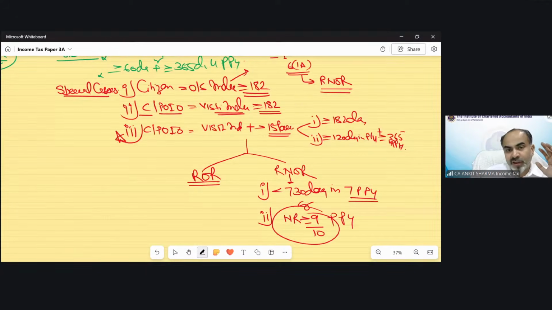In case of this category of person, one additional condition is also there, and if you are able to fulfill that, you could be treated as a resident and not ordinarily resident. We have discussed these conditions in detail with examples and questions in our normal classes. That was just a recap. So when we go through questions based on MTP, RTP, etc., you will have a recap of these provisions, which will make it easy to understand and solve those questions. Now in this session, we are going to solve practical questions one by one.